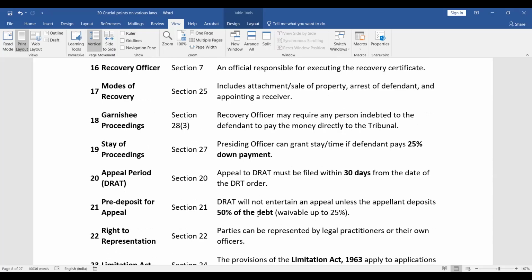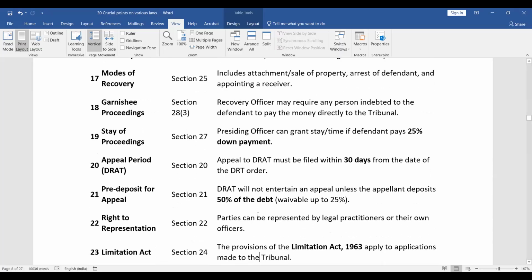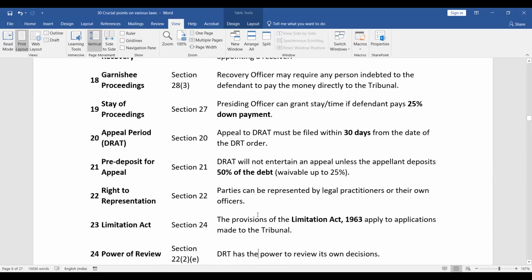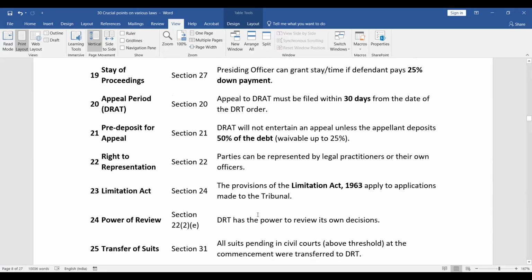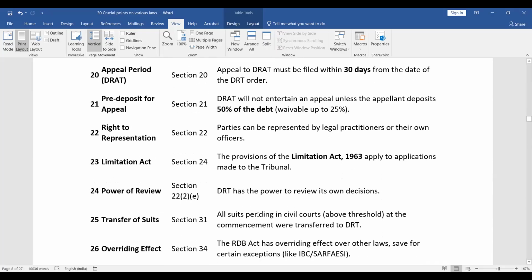Appeal period. So appeal to DRT must be filed within 30 days from the date of the DRT order. Pre-deposit condition. Section 21. DRT will not entertain an appeal unless the appellant deposits 50% of the debt, but it can be reduced up to 25%. Right of representation. So parties can be represented by legal practitioners or their own officers. Limitation Act. The provisions of the Limitation Act apply to applications made to the tribunal.